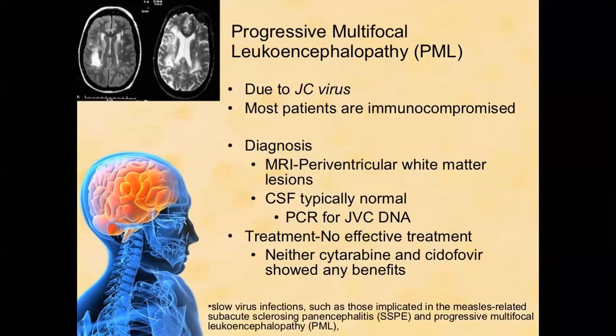And the last, a very rare condition, is progressive multifocal leukoencephalopathy. The short form is PML, and the common virus is the JC virus. The diagnosis is by MRI, which shows periventricular signals, and CSF examination is normal. The CSF PCR for the diagnosis of JC virus DNA is very important. Treatment: there is no effective treatment for progressive multifocal leukoencephalopathy.